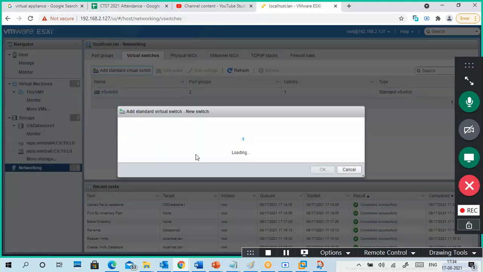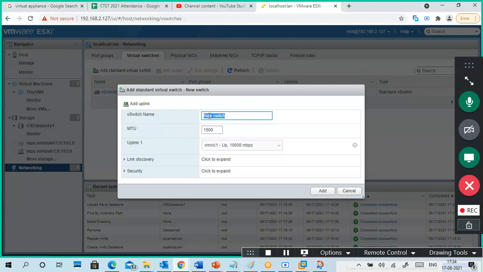So I'm adding a new switch here. The new switch name is switch one, and it is showing one uplink here, uplink one, vmnic1, because I have 0, 1, 2, 3.